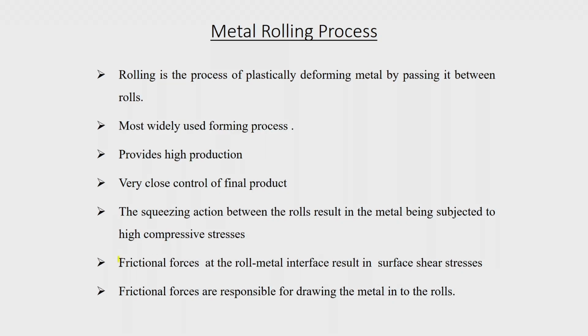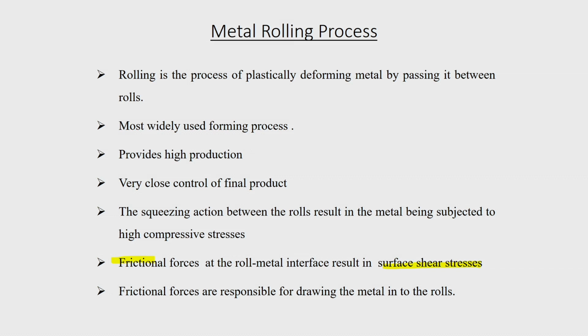When the material passes between the rolls, because there is relative motion between the workpiece and the rolls, frictional forces are developed at the roll and workpiece interface, and this results in surface shear stresses. The frictional forces are responsible for drawing the metal into the rolls.